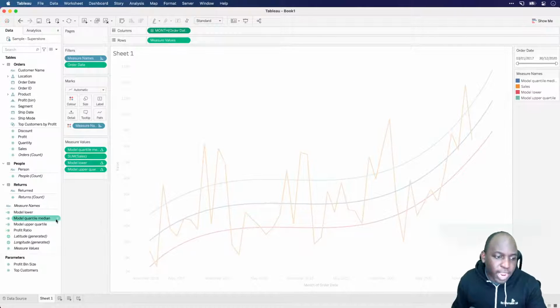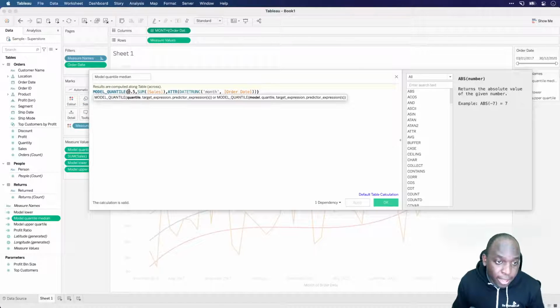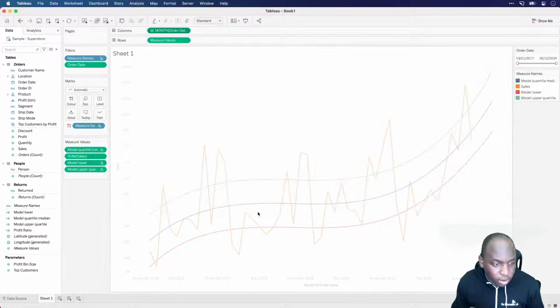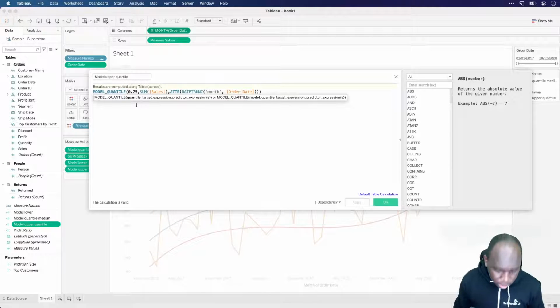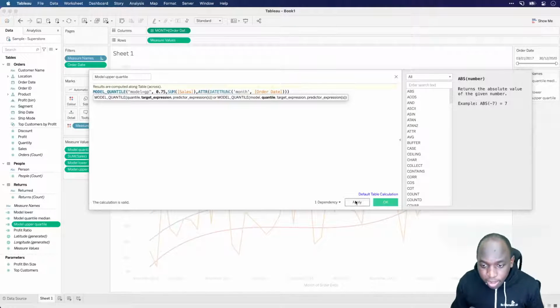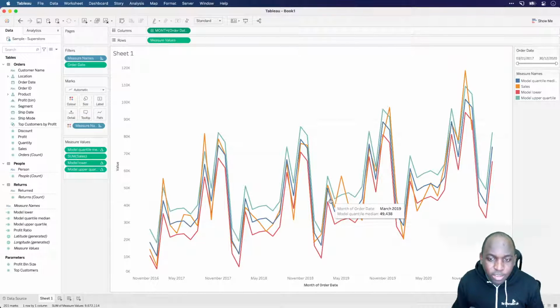The chart will go gray because I'm changing the calculation and I've paused the view. So if I hit paste on that one, hit apply, hit OK, and the last one, do the same thing, paste that in, hit apply, hit OK, and then hit play. You'll notice that this model does a lot better job at noticing seasonality.